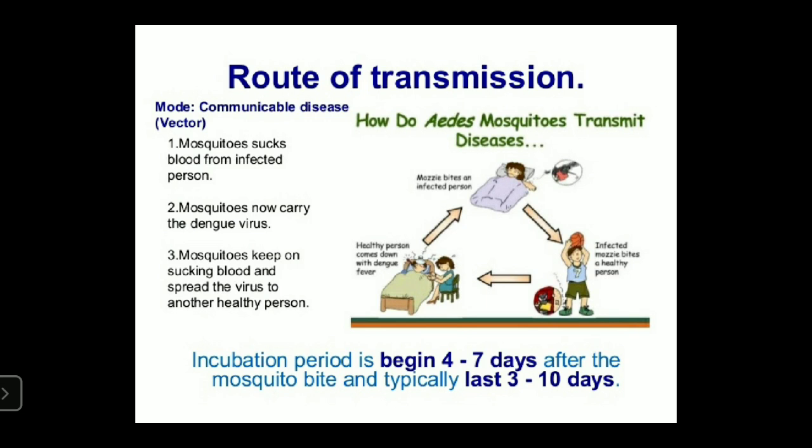The mosquitoes infect mostly in the daytime. They suck blood from infected persons, the virus multiplies in the salivary glands of the mosquito, and then the mosquito infects another healthy person. The incubation period varies from 4 to 7 days.